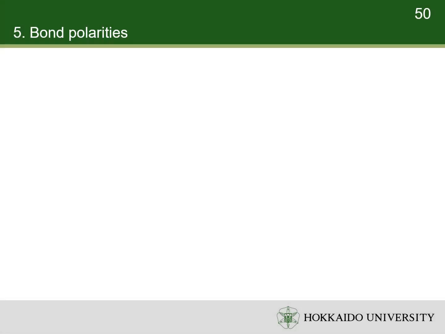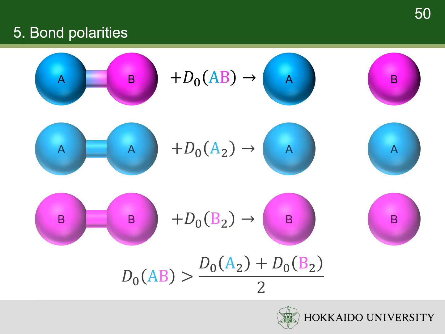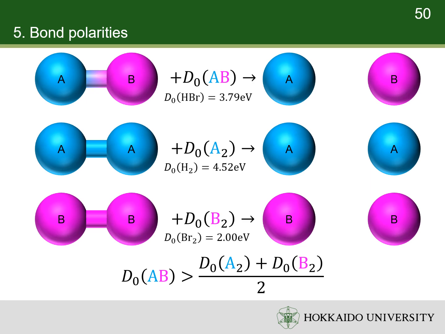According to experimental results, the covalent bond between two different atoms, AB, is stronger than the average of the AA and BB bonds. For example, the dissociation energy of hydrogen bromide is greater than the mean dissociation energy of hydrogen and bromine.